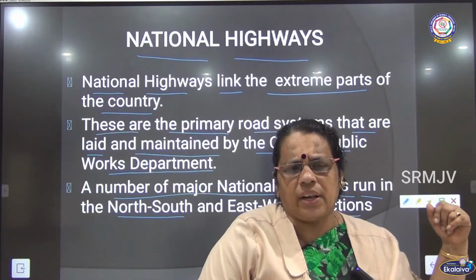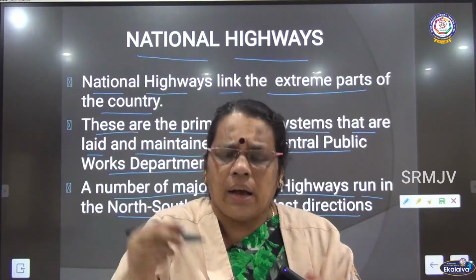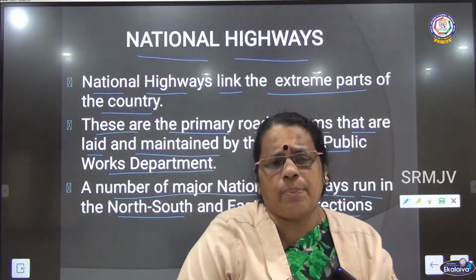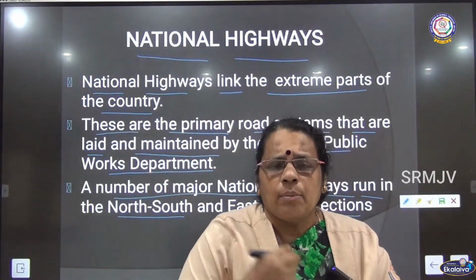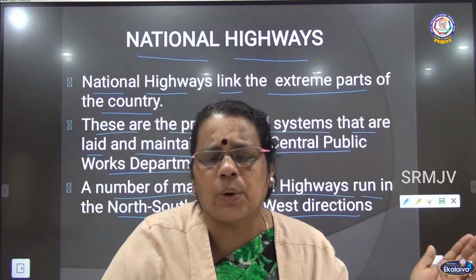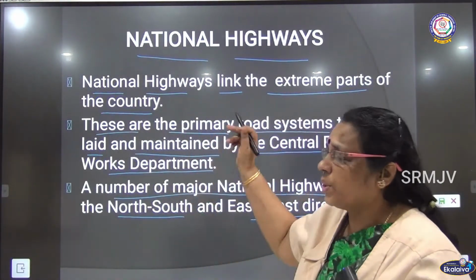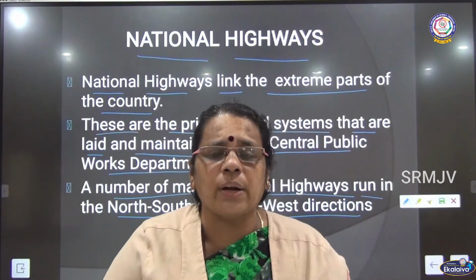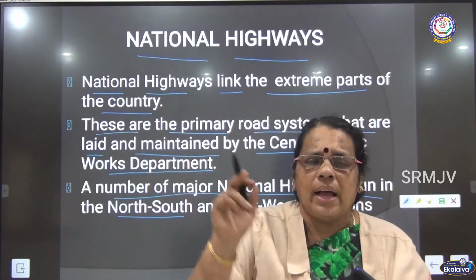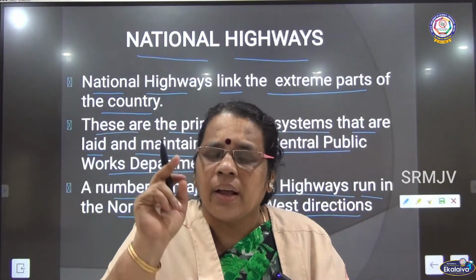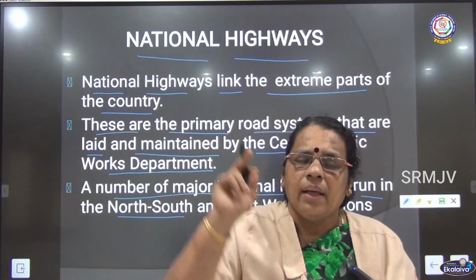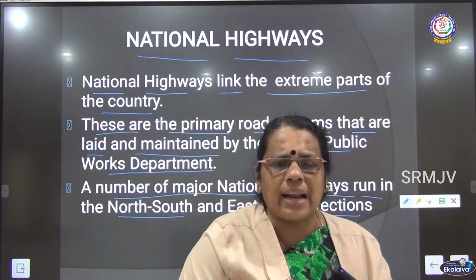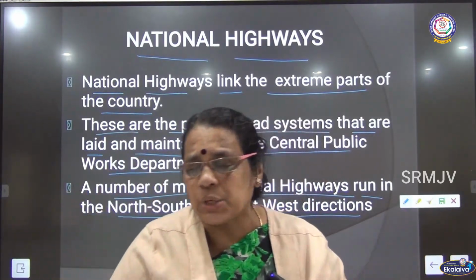Moreover, the implementation as well as the construction of these national highways are carried over by the Central Public Works Department. Moreover, we can see more number of national highways in the north-south as well as in the east-west direction. So this is the second classification of roadways. First I told about Golden Quadrilateral Superhighways. The second one I talked about national highways, which connect the extreme parts of the country. They are controlled by the Central Public Works Department. Moreover, we have national highways in the north-south as well as in the east-west direction.